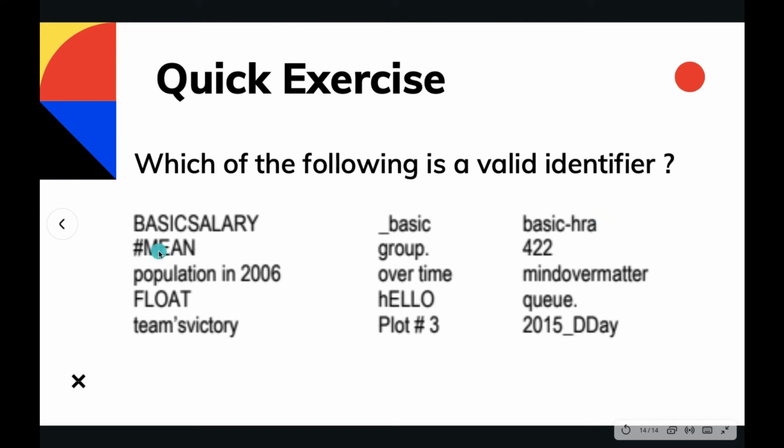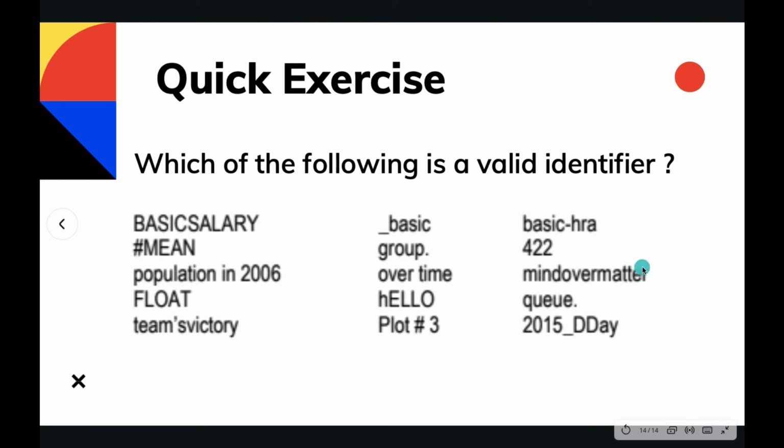Similarly, it is not a valid identifier. #main is not valid because it is using hash, which is a special character, and it is again not allowed. This group with a dot is not a valid identifier because it is using a special character, dot, at the end. Next we have 422. This is also not a valid identifier because the very first character of this identifier is 4, which is not an underscore or an alphabet. Next we have population in 2006. This is not valid because spaces are not allowed between the identifiers. Similarly goes for overtime, space is not allowed.